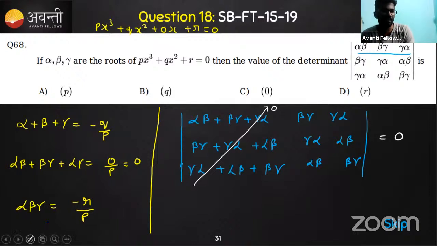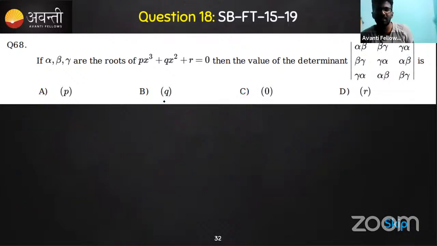The moment you come across such things, you can mark directly as a 0. Even this will not take much time to solve. Easily you can solve it, isn't it? So all these 18 questions, this is the answer as 0 we'll get. Correct, Vijay?